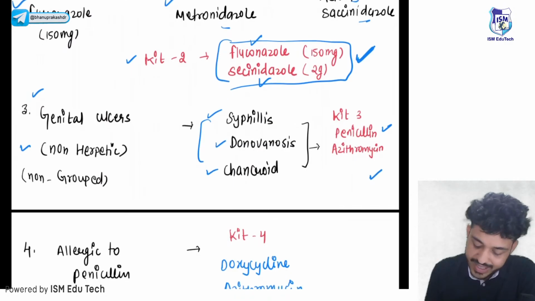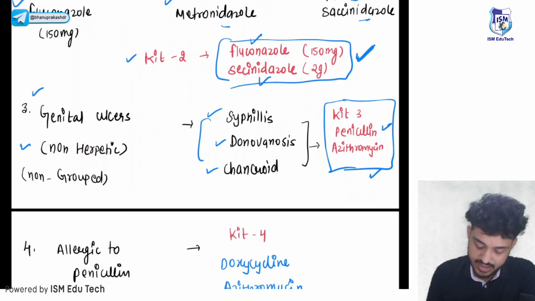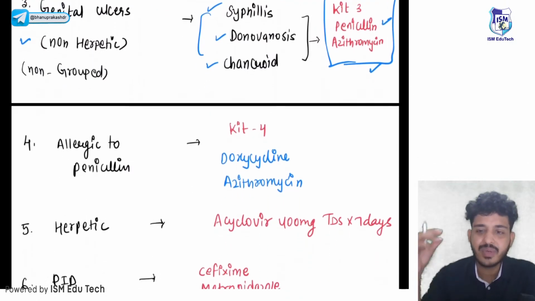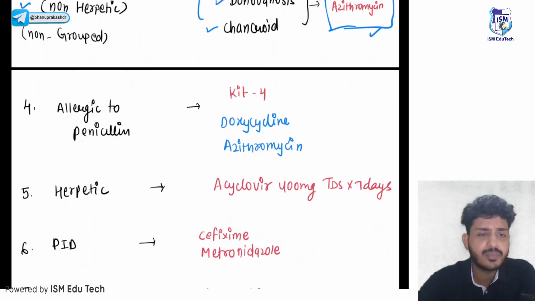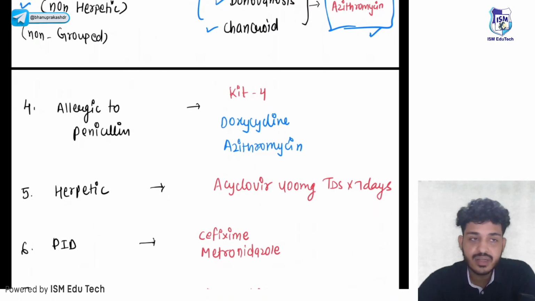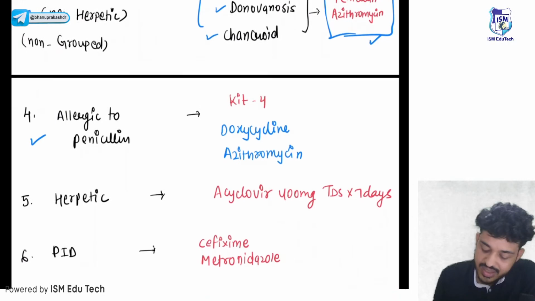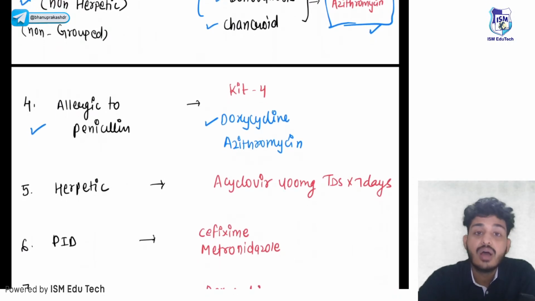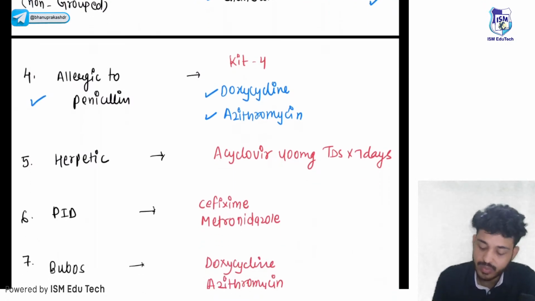So I can give kit number 3, which constitutes penicillin along with azithromycin. Remember, this question comes from the PSM part as well as the derma part, so this is important. But if the patient is allergic to penicillin and has syphilis infection, we need to change the drug to doxycycline. I need to give doxycycline in place of penicillin along with azithromycin. Same story.